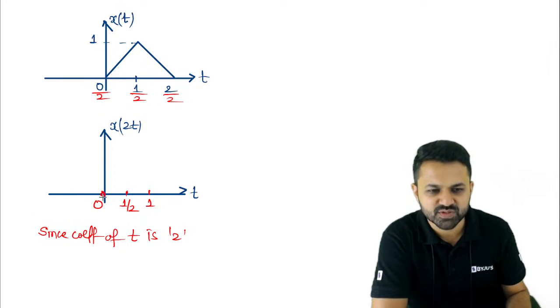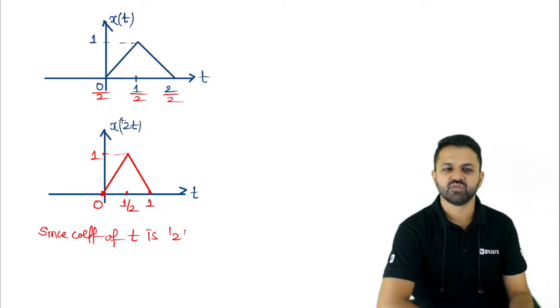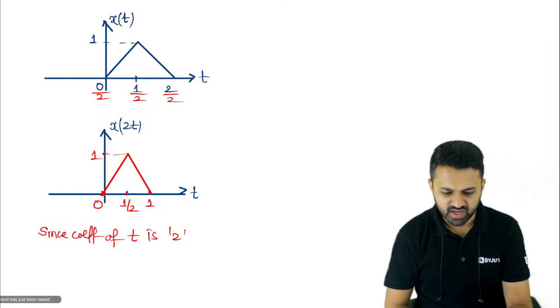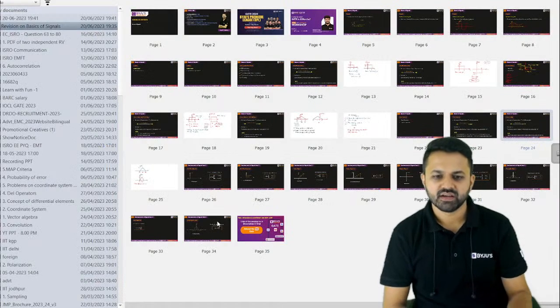So whatever signal was present at 0, now it will be present at 0. Whatever signal was present at 1, now it will be present at 1 by 2. And whatever signal was present at 2, now it will be present at 1. So in this way, you will get the signal which is in the compressed form.